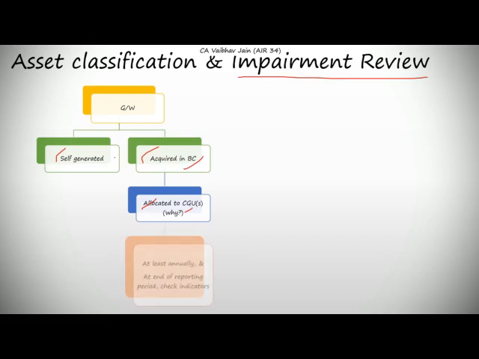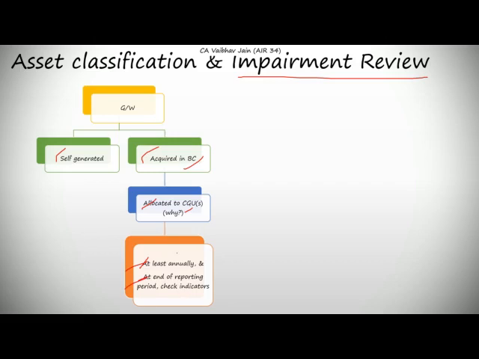So Ind AS 36 says that if goodwill acquired in business combination is allocated to CGUs, then we have to check for impairment at least annually and at the end of the reporting period, both. Now at least annually does not specifically mean the end of the reporting period, it means at any point of time in the financial year. Now it also says that for every financial year we should check impairment at the same point of time for the first point and at the end of the reporting period for the second point.